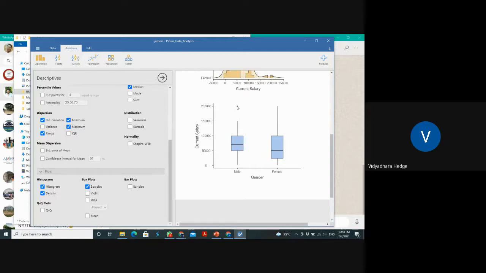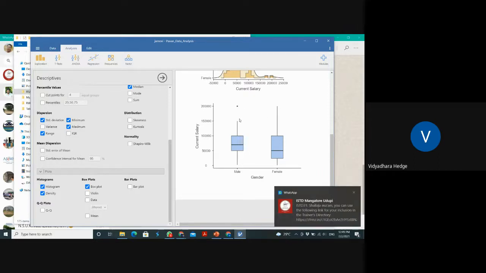Either this respondent is an outlier because the researcher has collected the data from different geographies or different organizations, which may also be a reason. But if it is the same organization, then this is a questionable point. Why are only one person or a few persons getting the highest salaries? The salary outlier is with respect to the male, but not in the female. You can see this one.